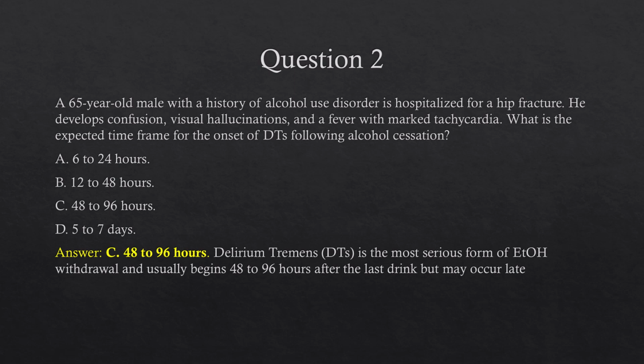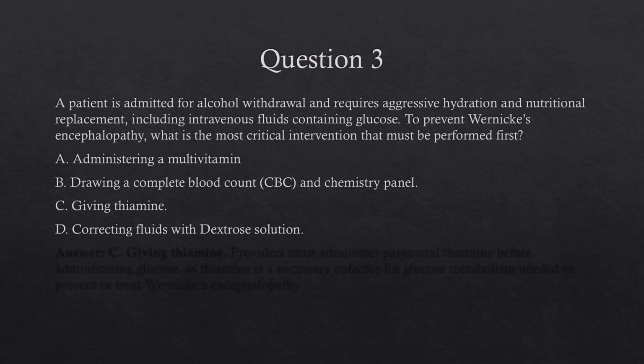Now we have a patient that is admitted for alcohol withdrawal, and requires aggressive hydration and nutritional replacement, including IV fluids containing glucose. To prevent Wernicke's encephalopathy, what is the most critical intervention that must be performed first? A. Administering a multivitamin. B. Drawing a complete blood count and chemistry panel. C. Giving thiamine. Or D. Correcting fluids with dextrose solution.